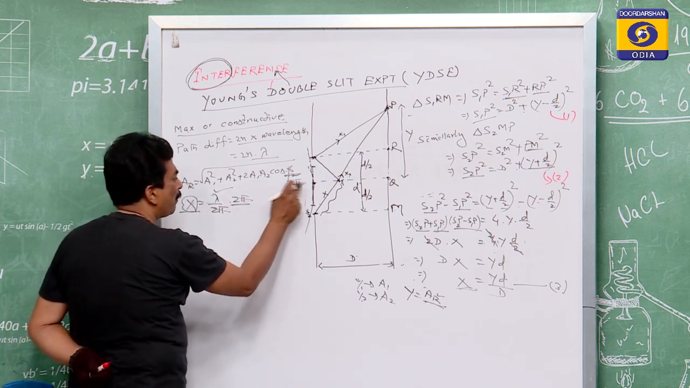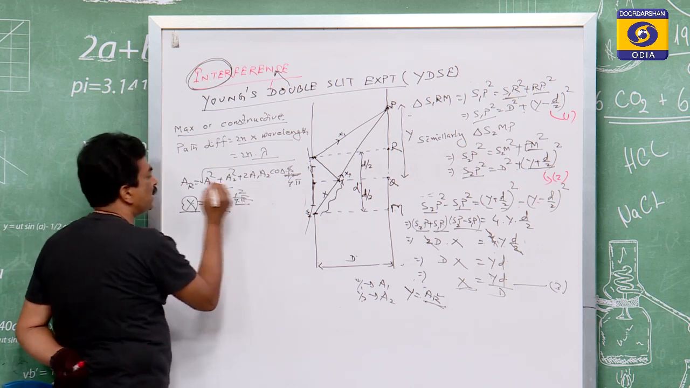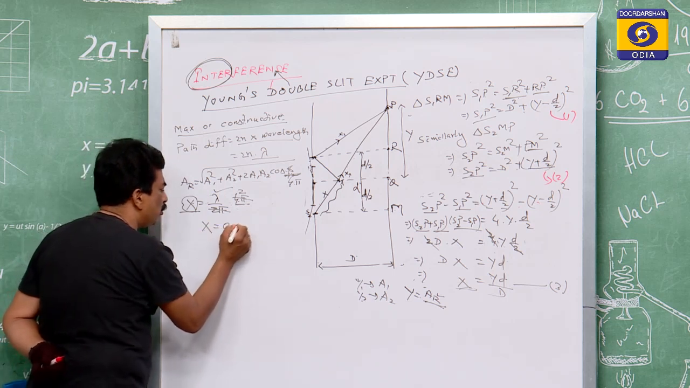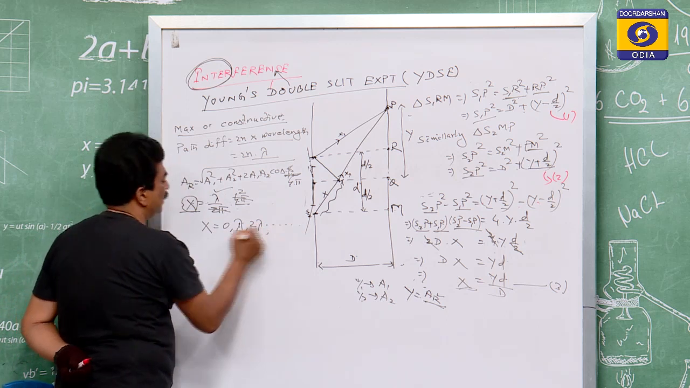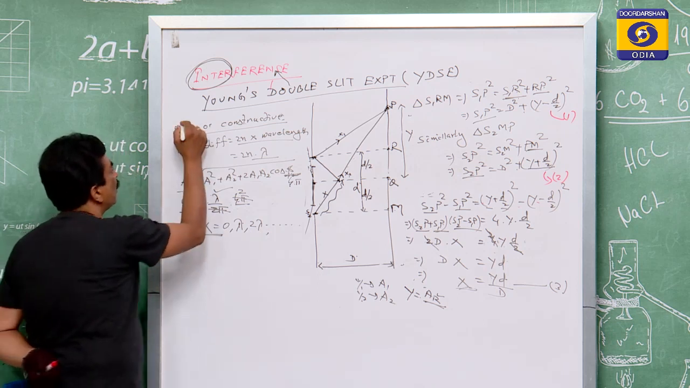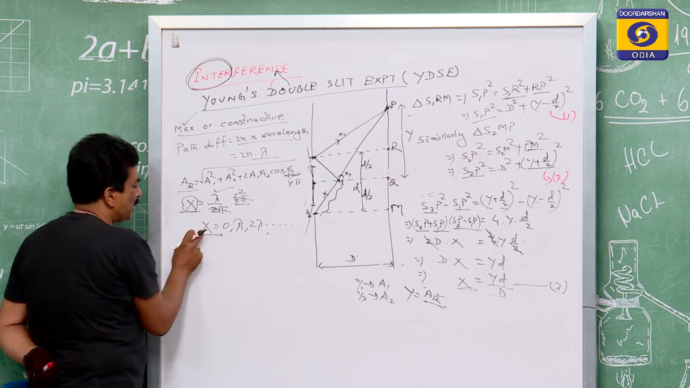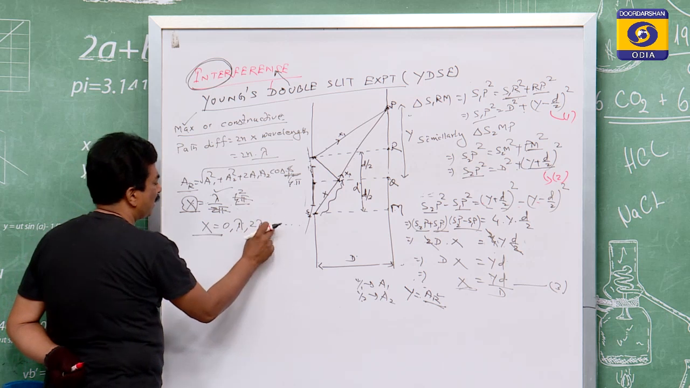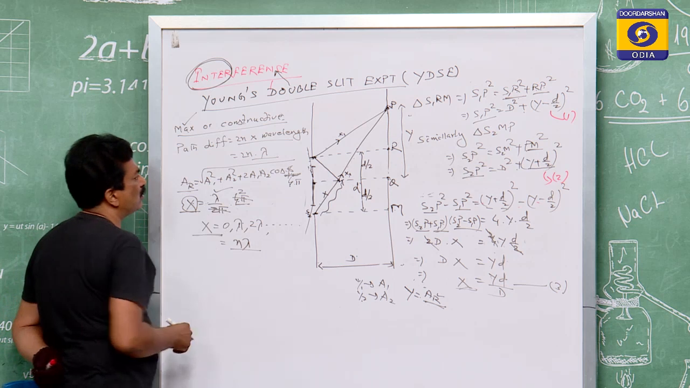Then for phase 4 pi, the 2 pi with the 4 pi is cancelled, and that is equal to 2 lambda. So when x is equal to 0, lambda, or 2 lambda etc., the resultant amplitude is maximum, and that corresponds to the maximum case. So for the maximum case, the path difference is equal to either 0, lambda, 2 lambda, 3 lambda, 4 lambda etc., that you can say is equal to n lambda.